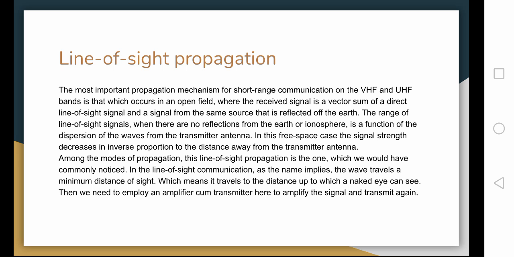According to the modes of propagation, this line of sight propagation is the one which we would have commonly noticed and used. In the line of sight communication, as the name implies, the wave travels a minimum distance of sight, which means it travels to the distance up to which a naked eye can see. Then we need to employ an amplifier cum transmitter here to amplify the signal and transmit again.